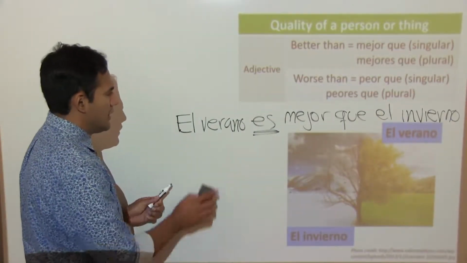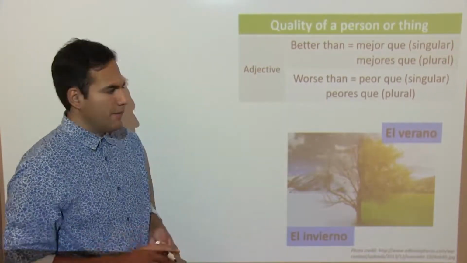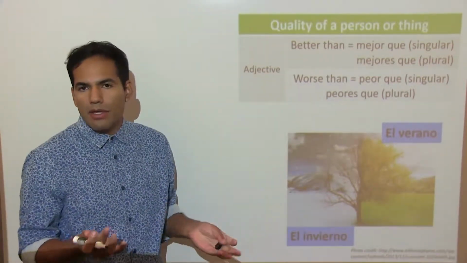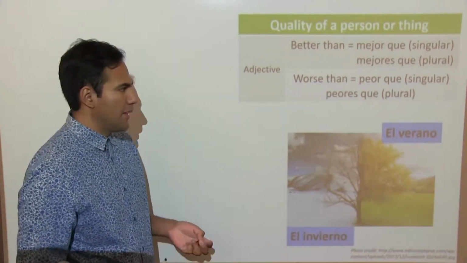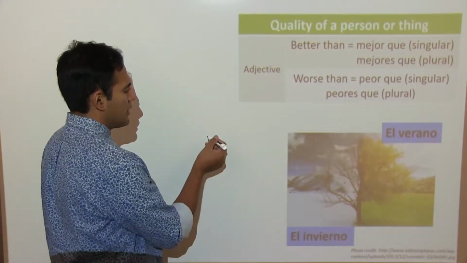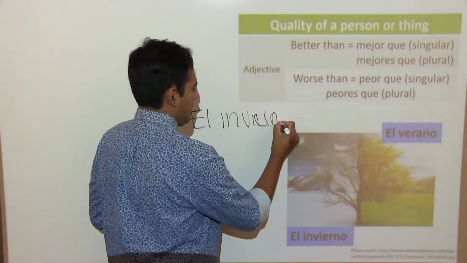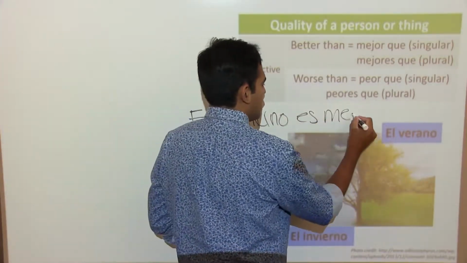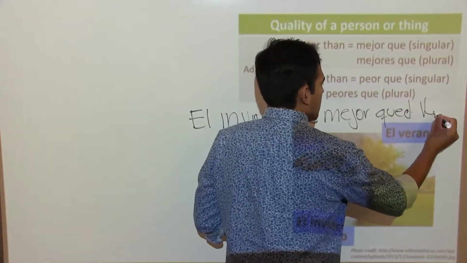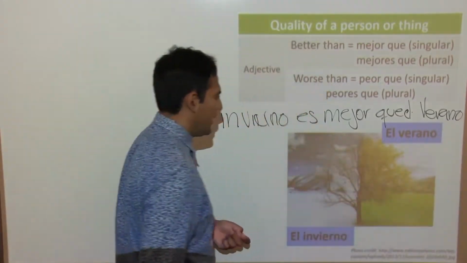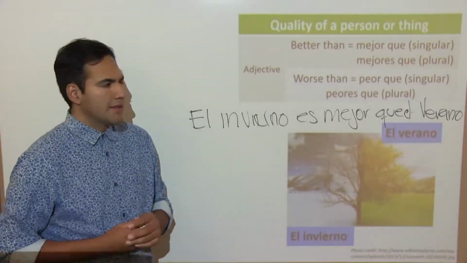Okay? But let's say someone hates summer and they just love winter because they can do skiing and snowboarding and all those cool sports. So let's say that someone prefers the winter and for them it's a lot better. Someone would say el invierno es mejor que el verano. Okay, so here we're saying that winter is better than summer, basically.